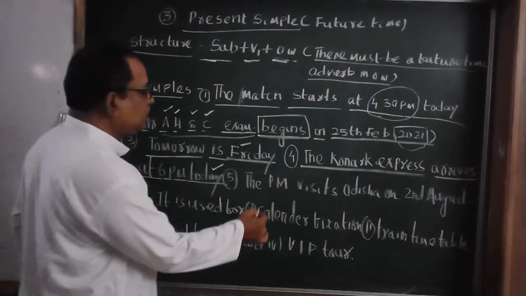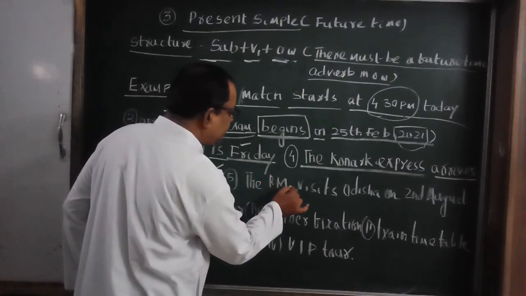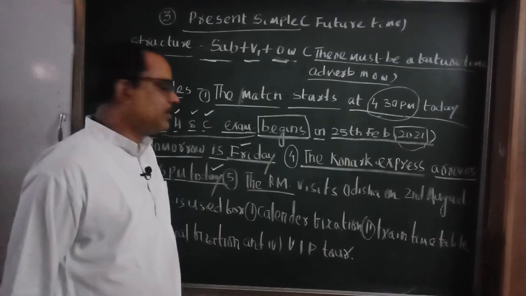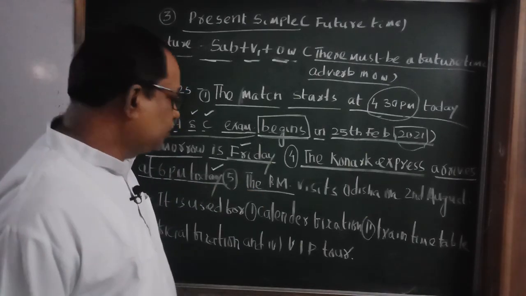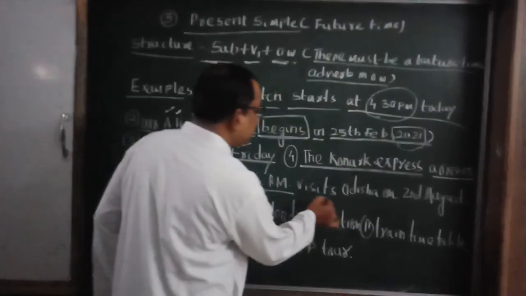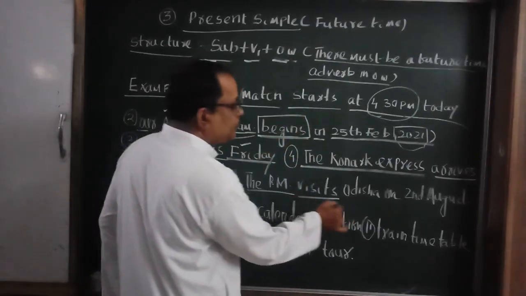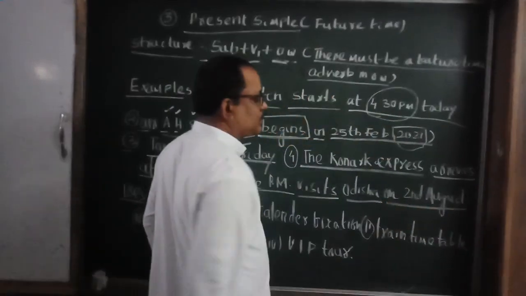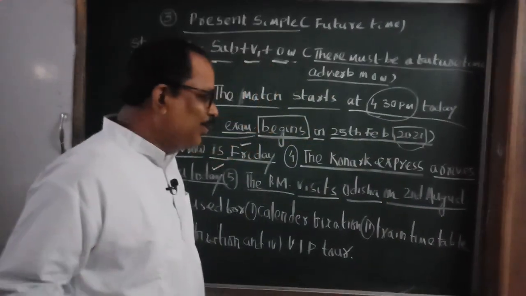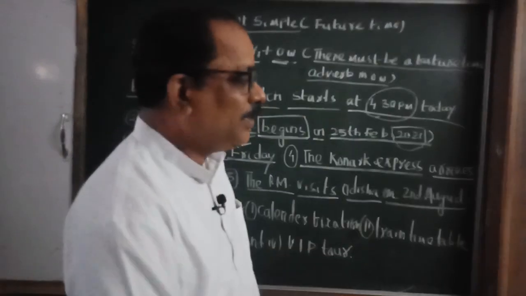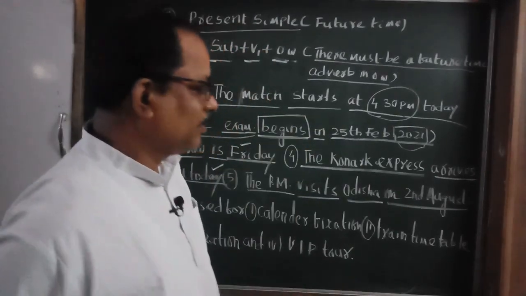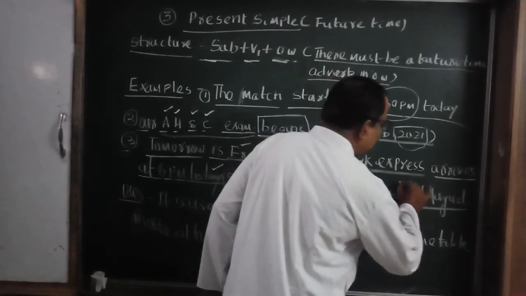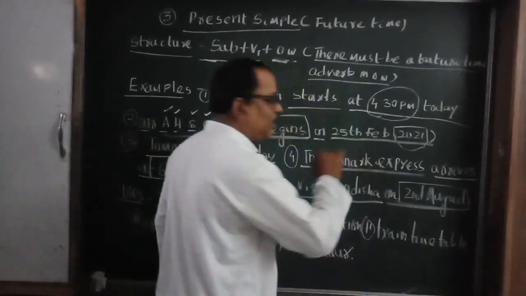The next example, the Prime Minister. The Prime Minister means our Prime Minister, Honorable Narendra Modi. The Prime Minister visits, present simple, Odisha on 2nd August. Can you tell me what is the time adverb here? Future time adverb here? Can you guess? Yes, the future time adverb is 2nd August.